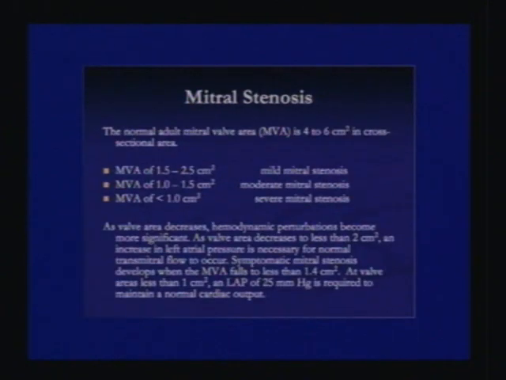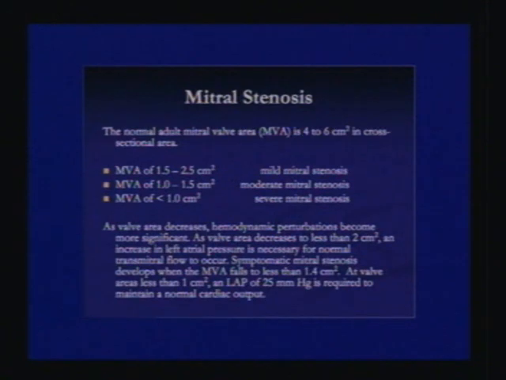A normal adult mitral valve area, which I will be calling MVA after this, is roughly 4 to 6 centimeter square in cross-sectional area. A mild mitral stenosis would be a patient with an MVA of 1.5 to 2.5 centimeter square. Moderate mitral stenosis we call when an MVA is of about 1 to 1.5 centimeter square, and you have severe mitral stenosis if the MVA goes below 1 centimeter square.